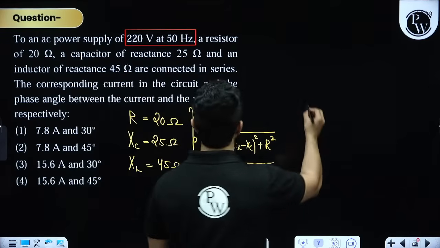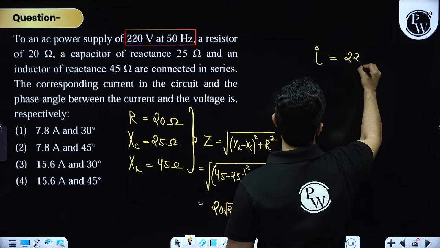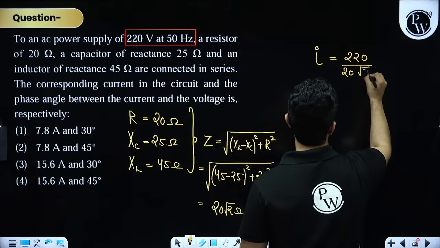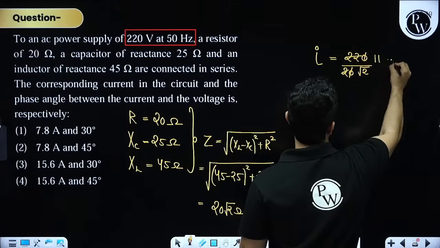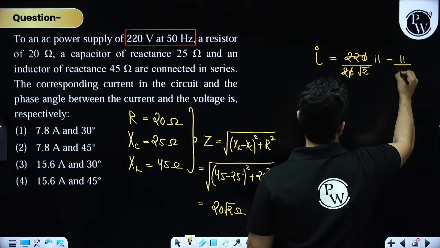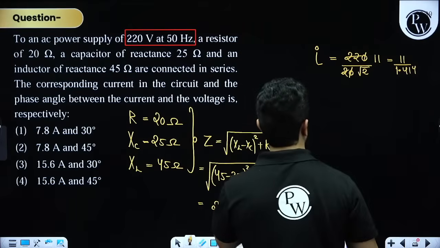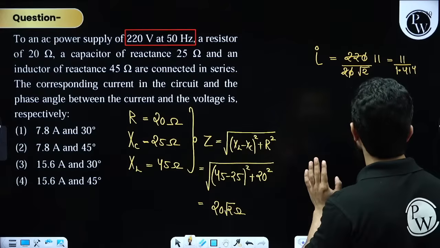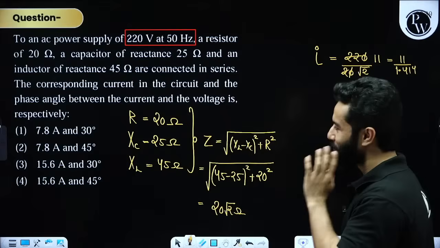So current will be voltage divided by 20 root 2. So this will be 220 divided by 20 root 2, that is 11 divided by 1.414. This can't be 15.6, so it has to be 7.8.